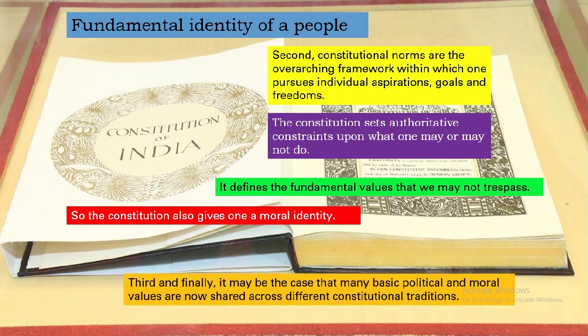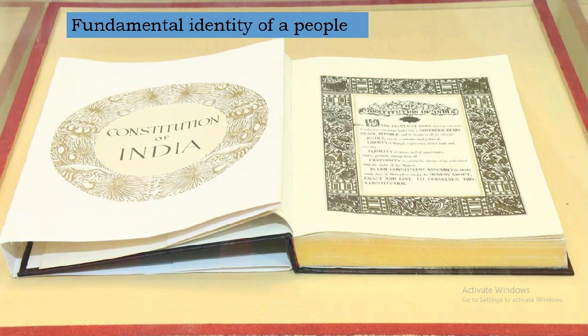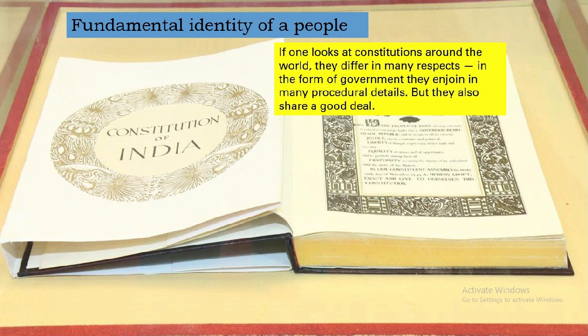Third and finally, it may be the case that many basic political and moral values are now shared across different constitutional traditions. If one looks at constitutions around the world, they differ in many respects, in the form of the government and in many procedural details, but they also share a good deal.